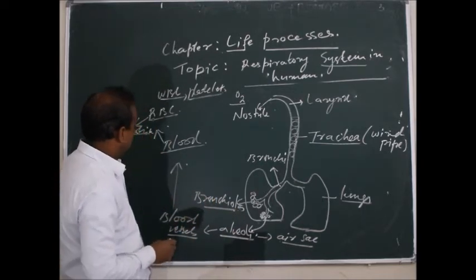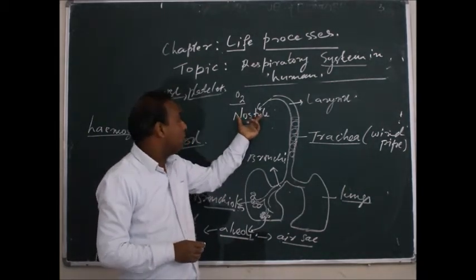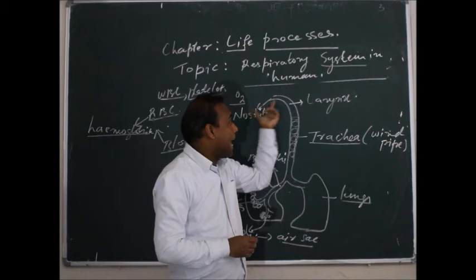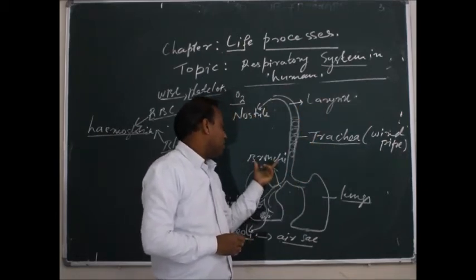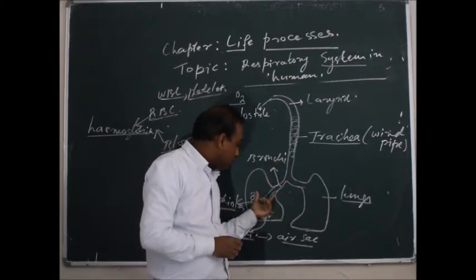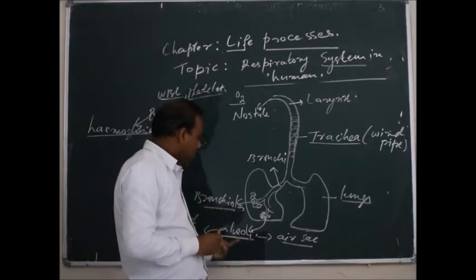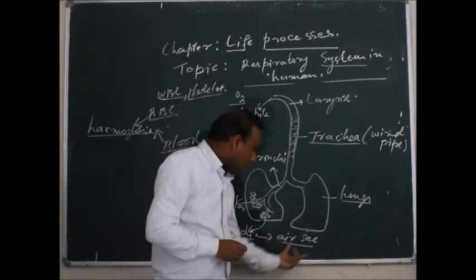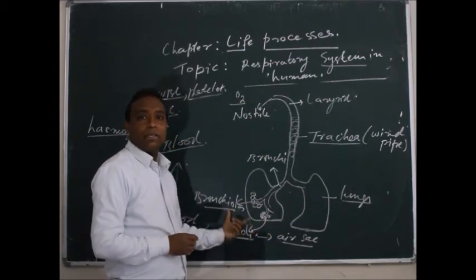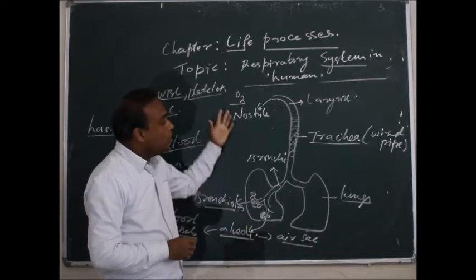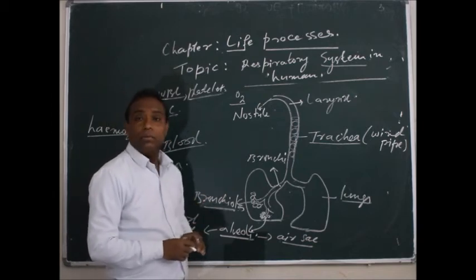So this is how it takes place. Now you can see here, the first is the nostril. Again I will say, the air enters through this nostril, and then to the larynx. It comes to the trachea. The branching of the trachea is known as your bronchi, and it enters into the lungs, and then again the bronchi branch, that is known as your bronchioles, and then only it branches into the alveoli, which is known as the air sac, and in the alveoli only the exchange of the gases takes place here. So these are the organs and the organ system where respiration in human beings takes place.